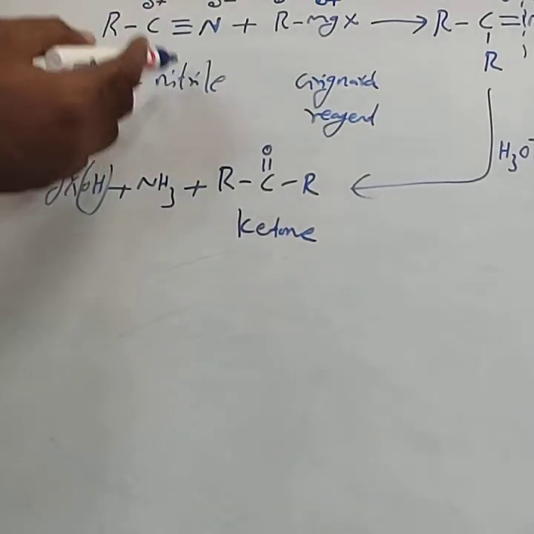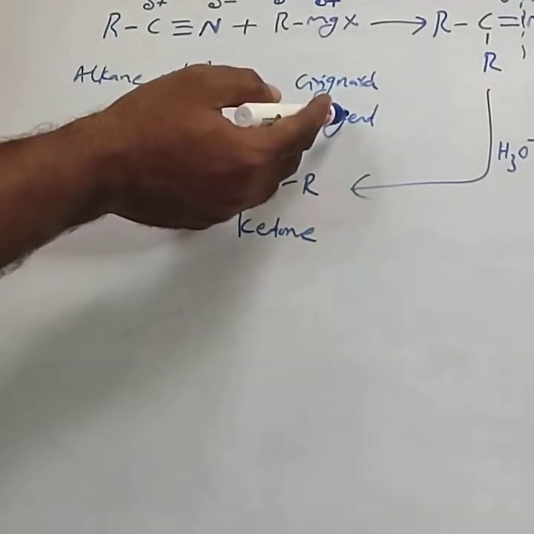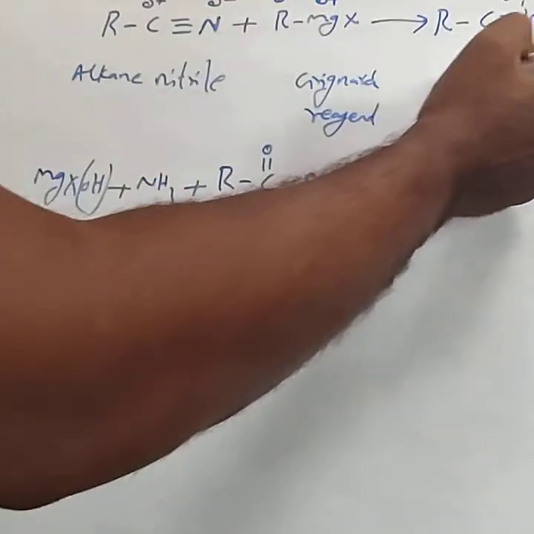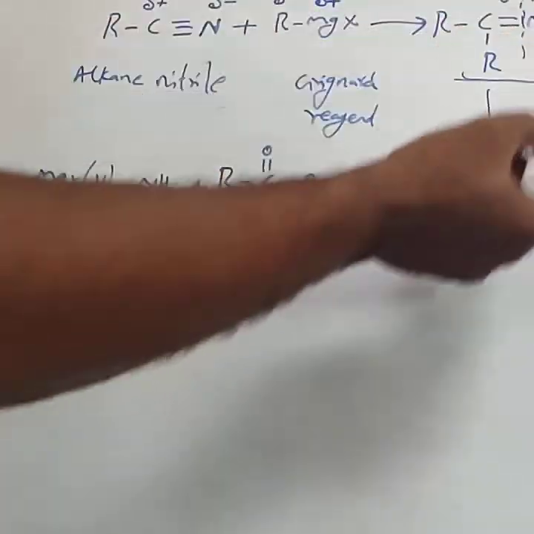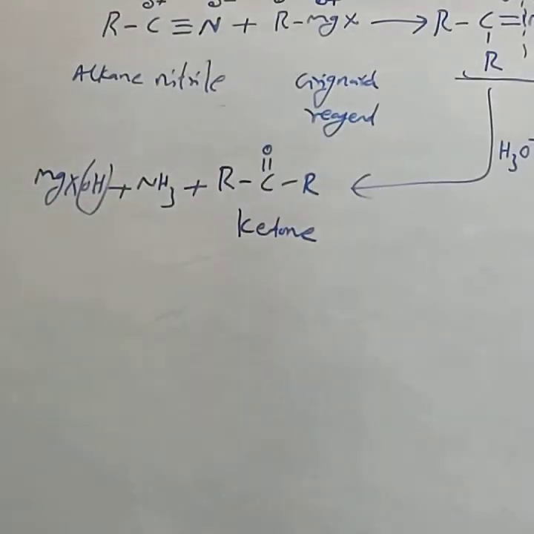This is the second method, from alkane nitrile. Alkane nitrile RCN reacts with Grignard reagent to form the intermediate. This intermediate on acid hydrolysis forms the ketone.